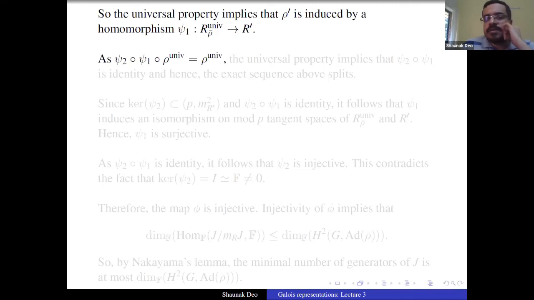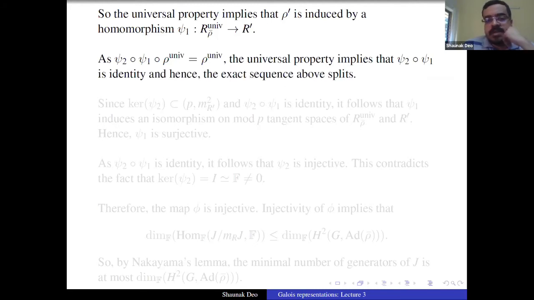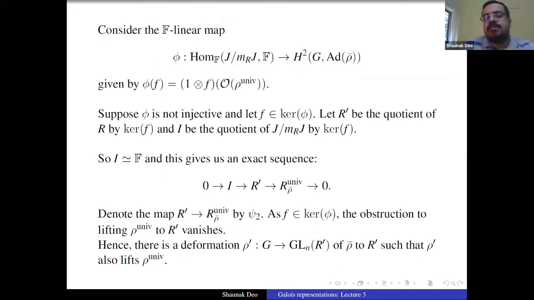So psi2 of psi1 of rho unif is rho unif. So psi2 of psi1 is a map from R rho bar unif to R rho bar unif, which gives you rho unif. So the universal property says that psi2 of psi1 is the identity. So the exact sequence that we have above splits. Basically, the existence of rho prime tells us that this exact sequence 0 to I to R prime to R rho bar unif to 0 splits.